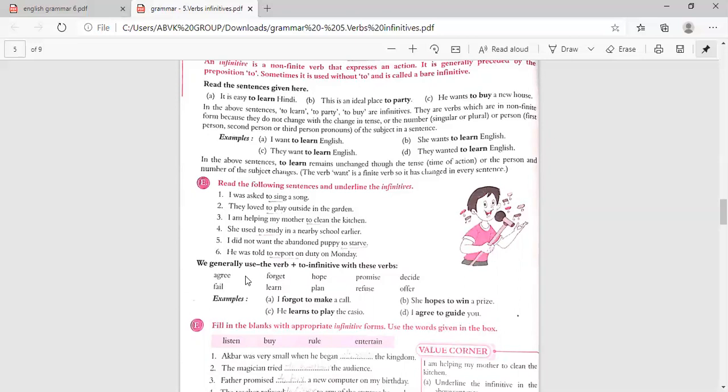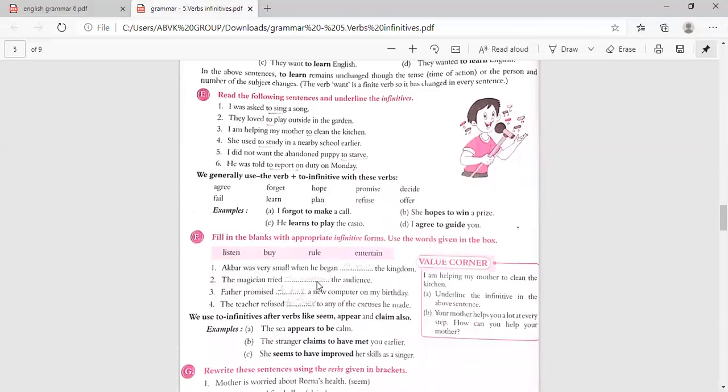We generally use the verb plus to infinitive with these verbs: agree, forget, hope, promise, decide, fail, learn, plan, refuse, offer, and so on. For example: I forgot to make a call. He learns to play the Casio. She hopes to win a prize. And I agree to guide you. So these are the verbs which are followed by to.